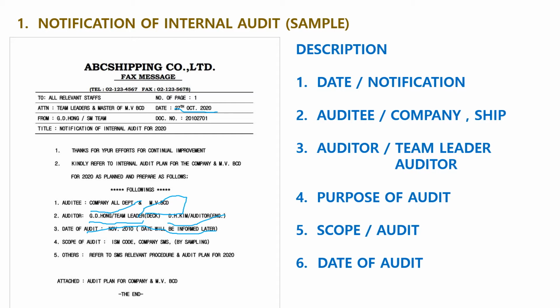Purpose of audit: to verify the effectiveness of shipboard or company SMS activities. Scope of audit: ISM code and company SMS, and this audit is carried out by the sampling method. And the date of audit, this one is essential.